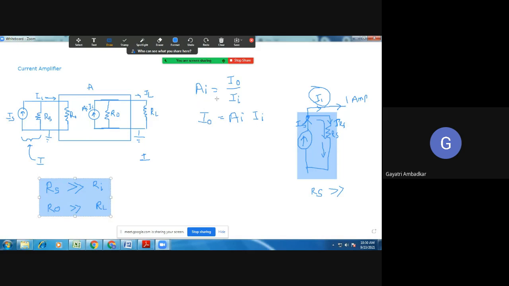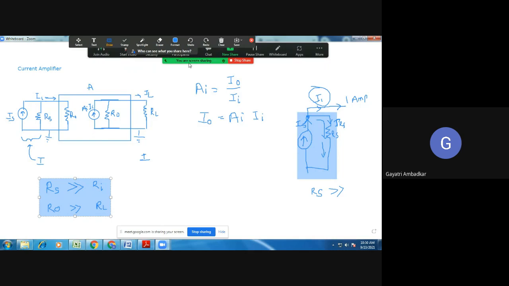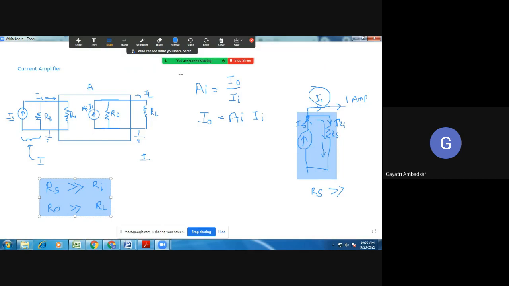Now what is the gain? I already wrote here what gain is equal to for this amplifier. Gain is AI. When you write the description, these three things must be covered.